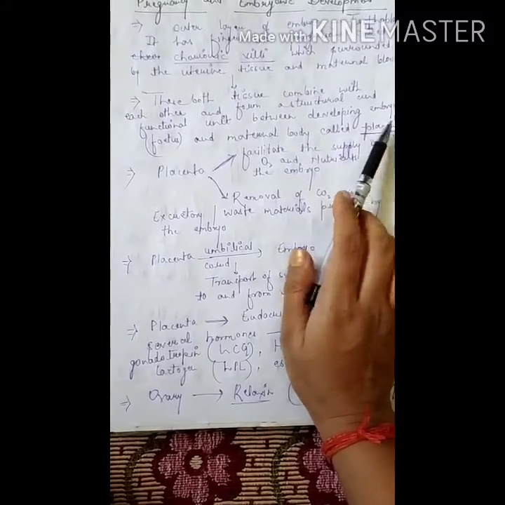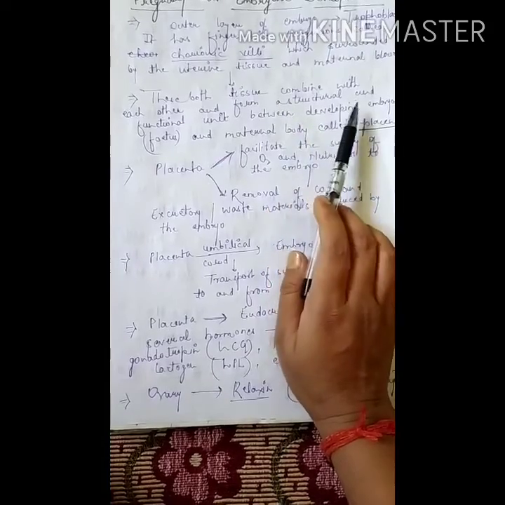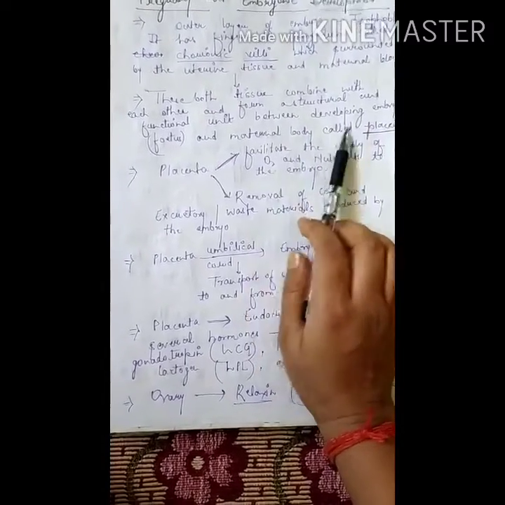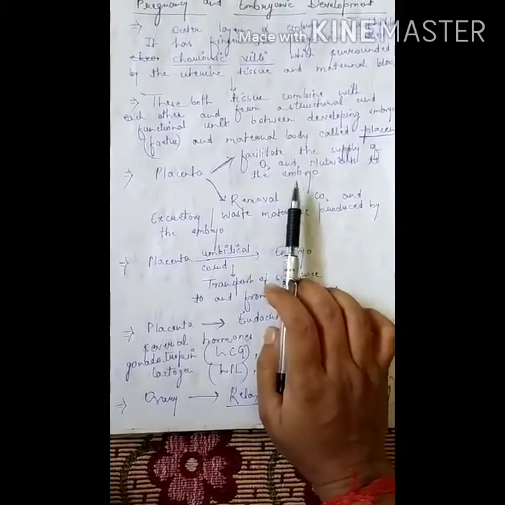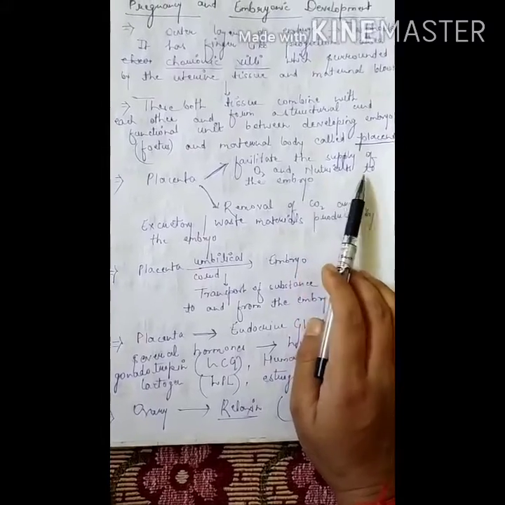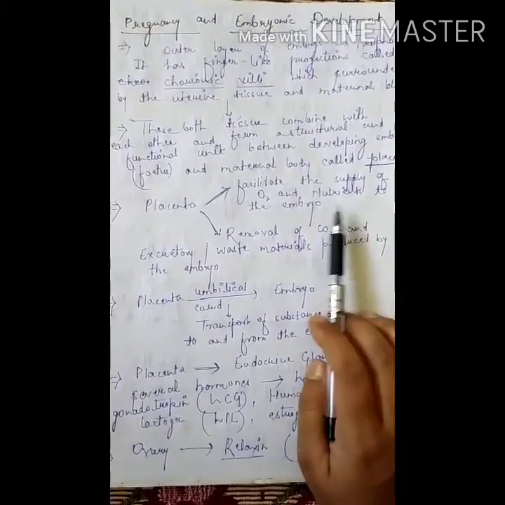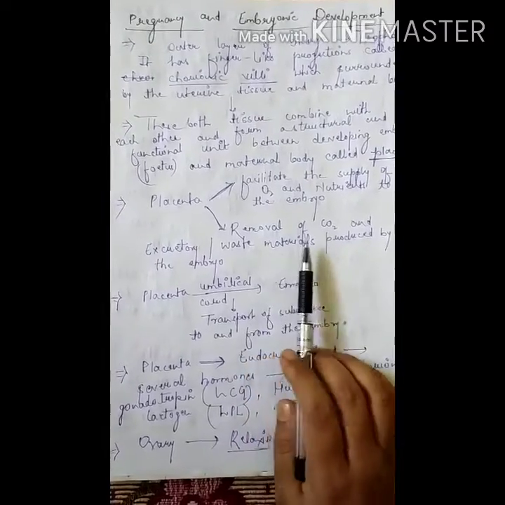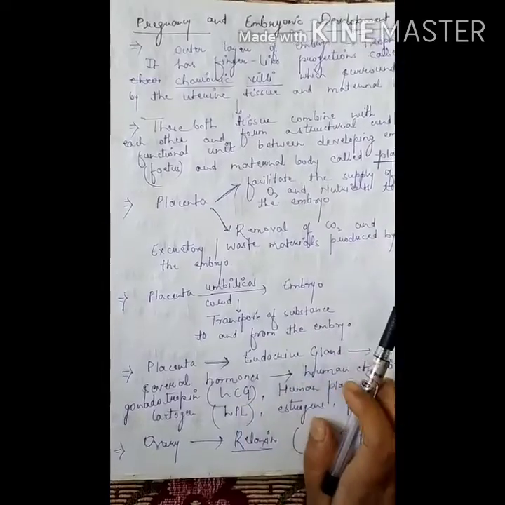So the placenta is the structural and functional unit that develops between the embryo and the maternal body. What is the role of the placenta? The placenta facilitates the supply of O2 and nutrients to the embryo, and also the removal of CO2 and excretory waste materials produced by the embryo.